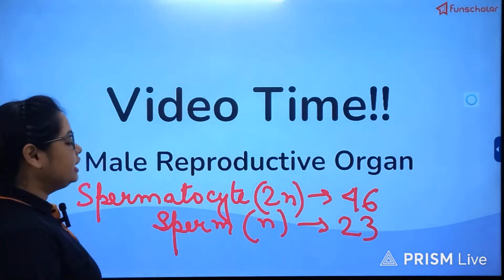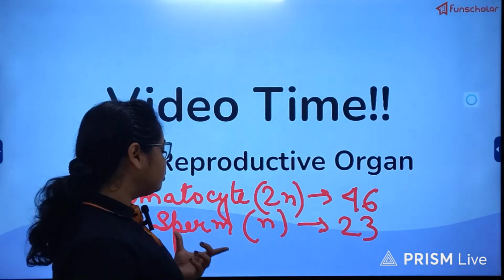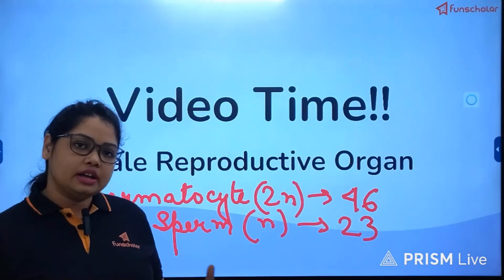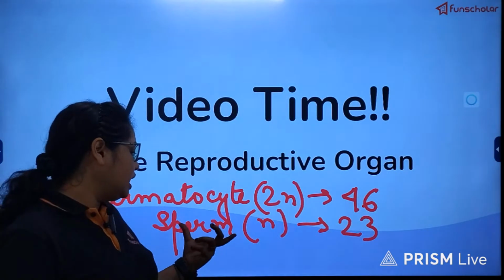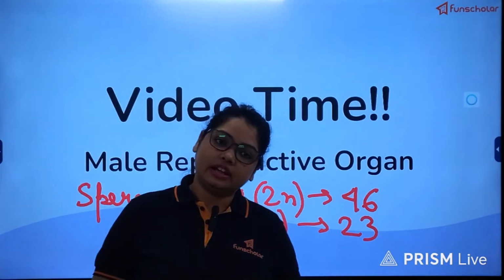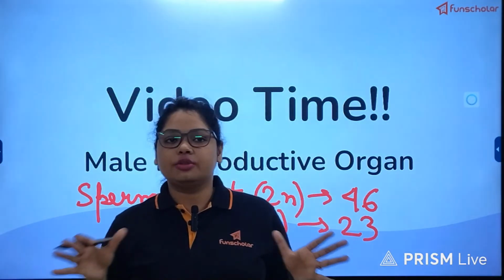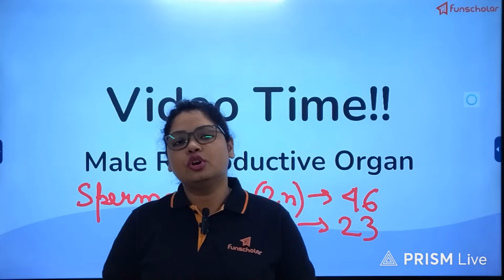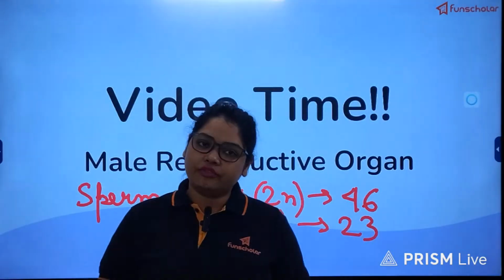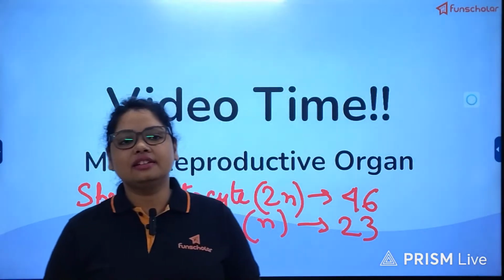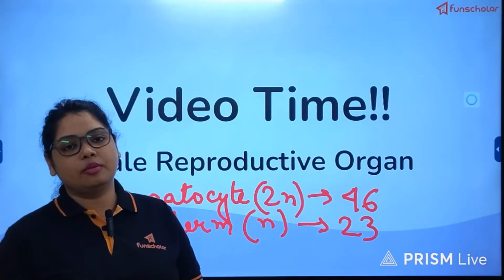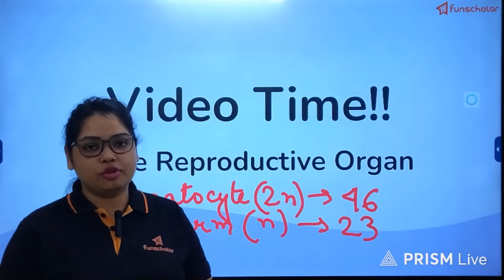And this is very much essential to ensure that when the male germ cell and the female germ cell fuse together in the process of fertilization, 23 plus 23 equal to 46 chromosomes will be restored in the cell. First the single cell, the zygote, and then all the cells of the embryo, and obviously in the body of the new individual produced.